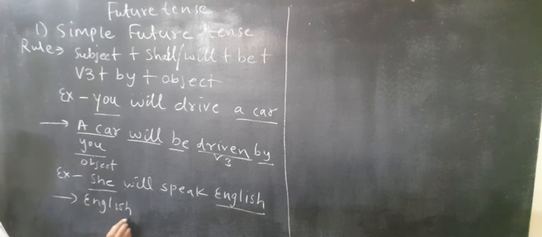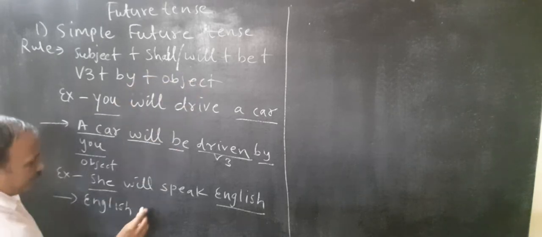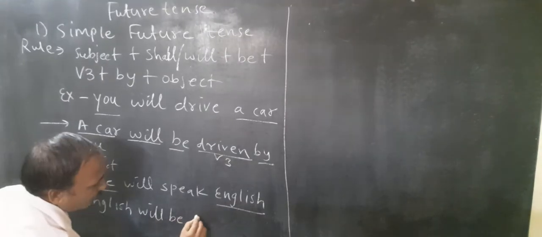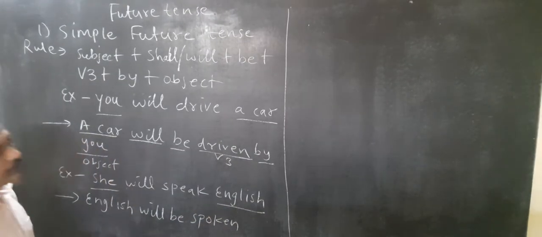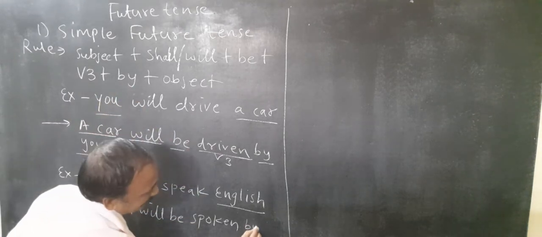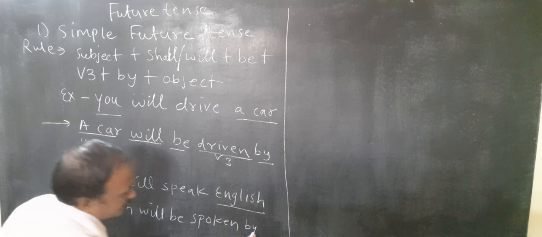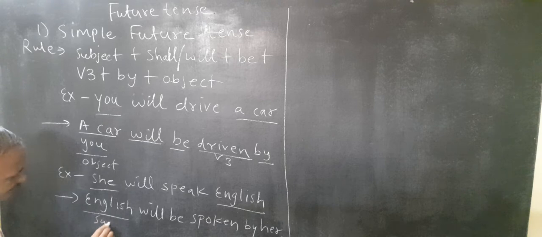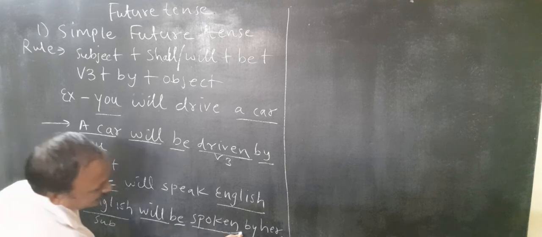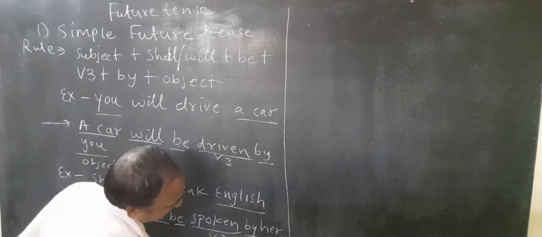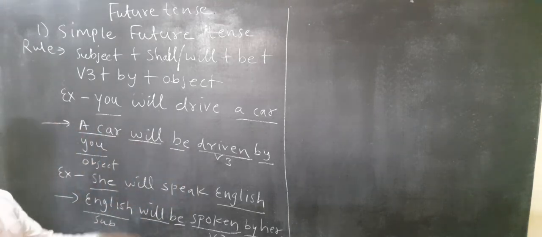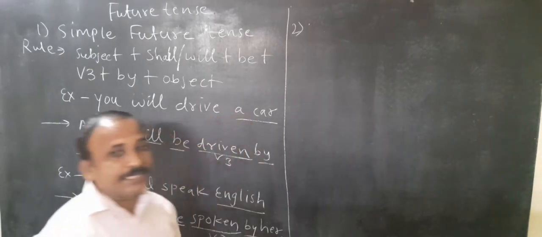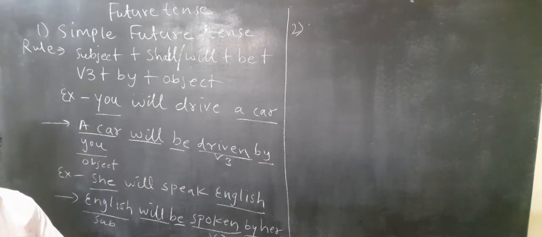English will then be, speak becomes the third form, spoken. Then by will come, and she becomes her. Right? English is the subject, helping verb be, spoken, V3, by and object. Right? Now let us go to another type of future tense, future perfect tense.